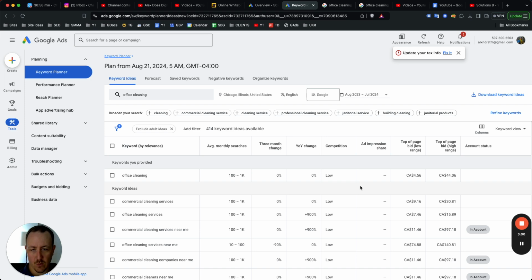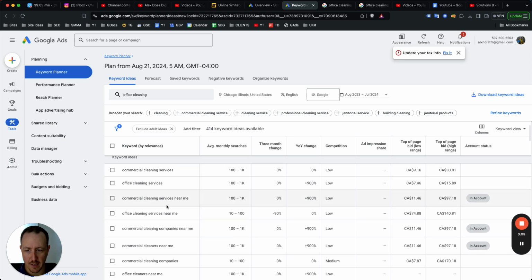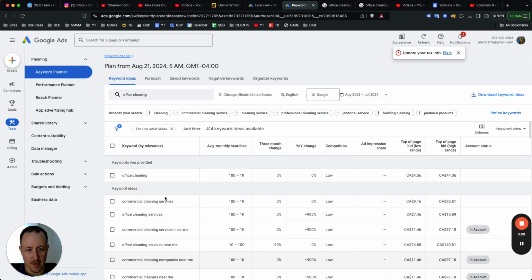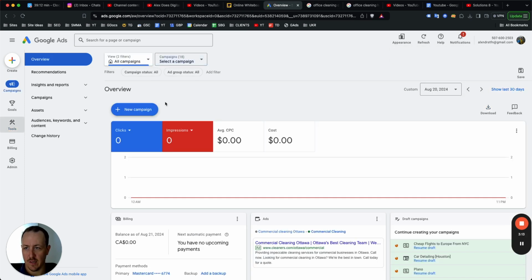And keep in mind, guys, when you do structure your campaigns for office cleaning, you don't want to be bidding on commercial cleaning, right? You just want to be bidding on office cleaning keywords. These will come through, but you want to dial in the campaign so that you are only bidding on office cleaning keywords. In any case, it's been a few minutes, so sorry about that. Let me just quickly jump in and show you guys how to build your office cleaning campaign.